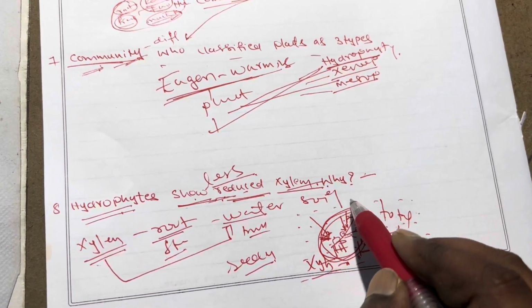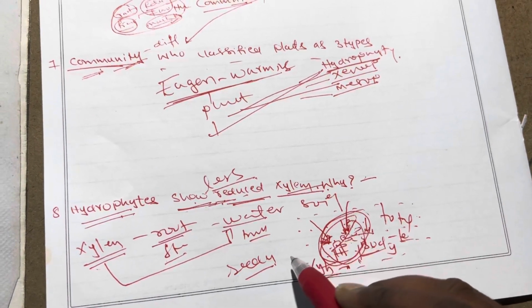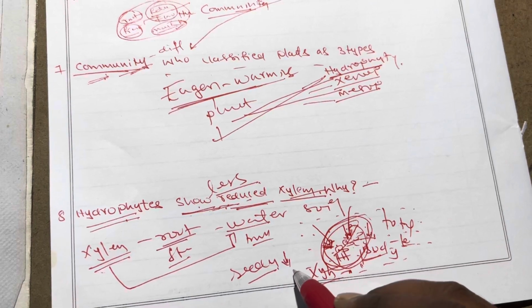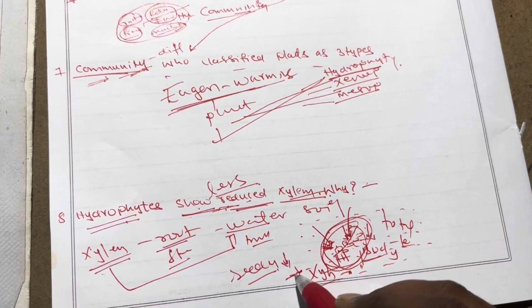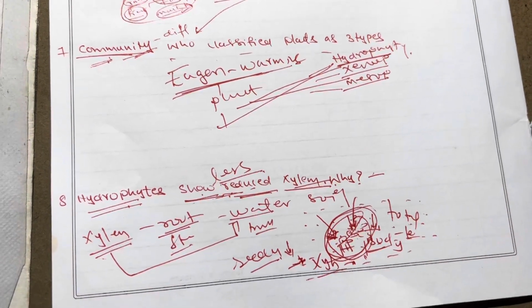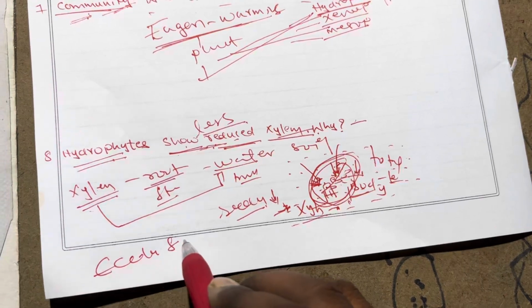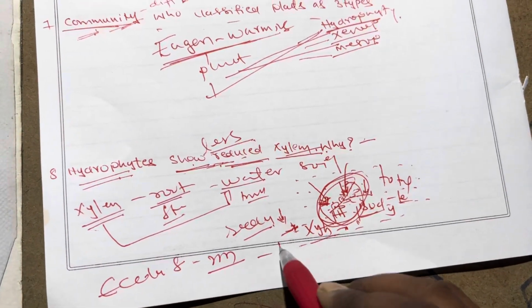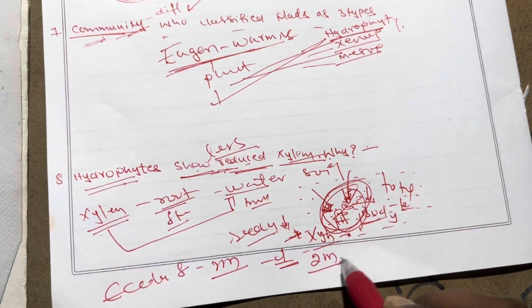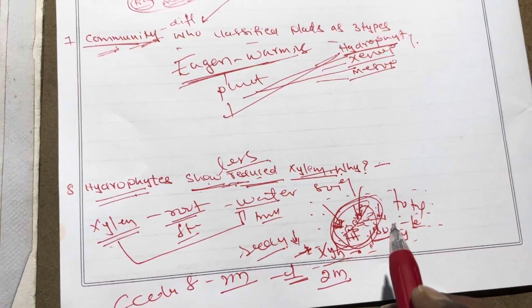Since the total body has the capacity to absorb water, they are present with a lesser amount of xylem. They are present with less xylem. This is about the ecology 2 marks question. Out of the 8, in the exam one question will definitely come as a 2 marks question. So listen repeatedly and get the knowledge right for the examination.